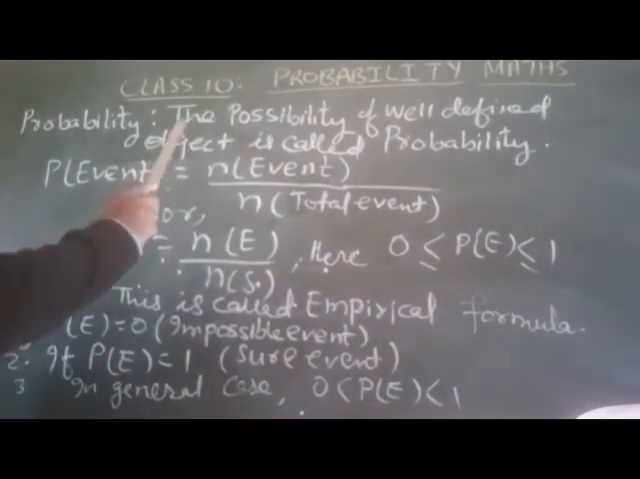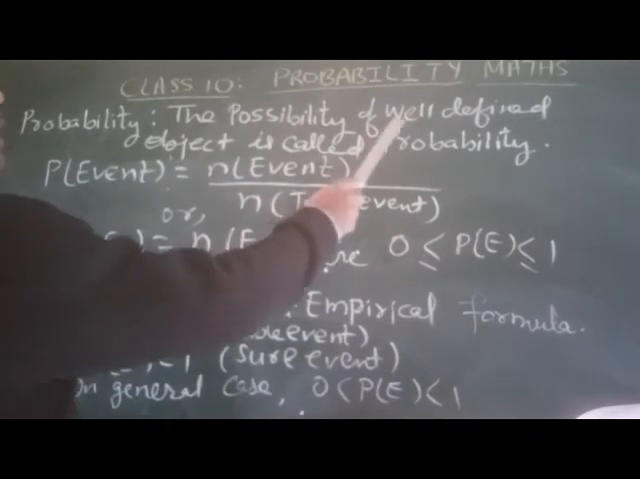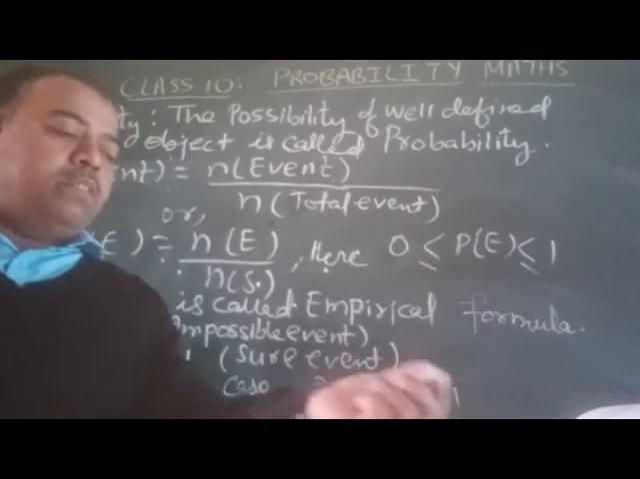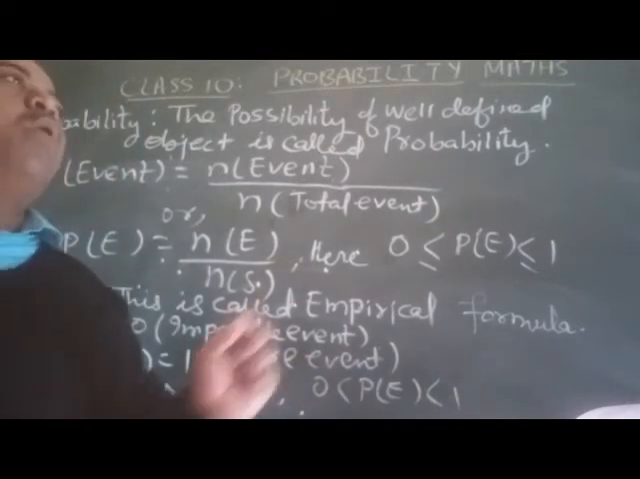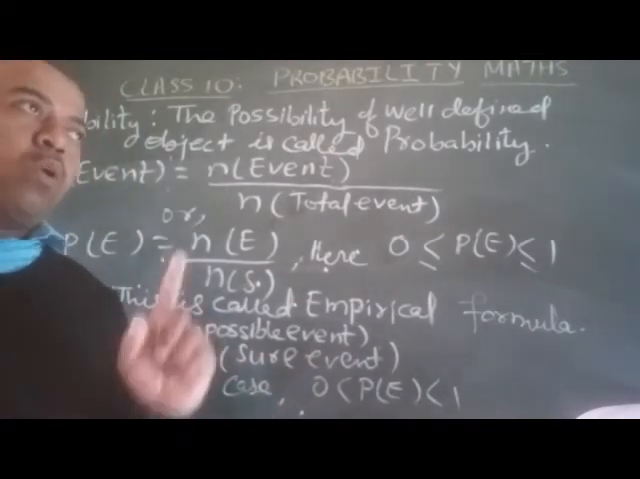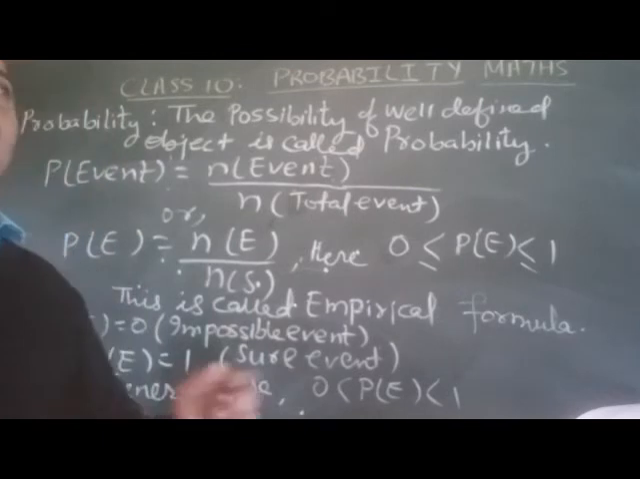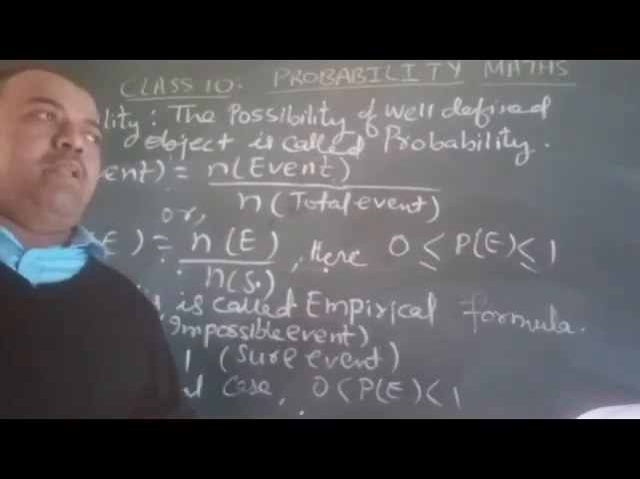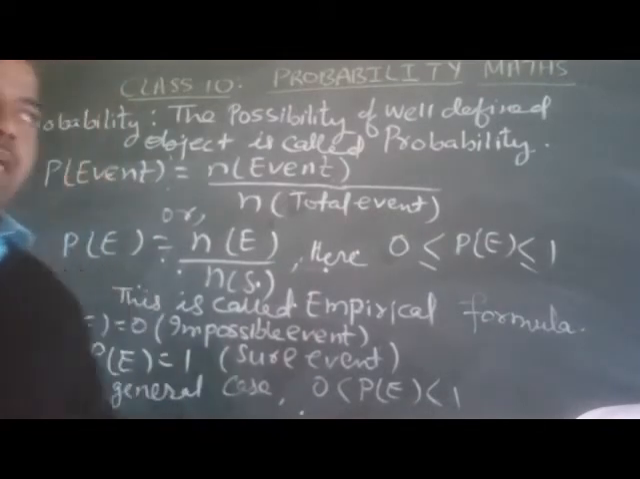The possibility of a well-defined object is called probability. What is the meaning of this? Possibility of a well-defined object means the object that you can count easily, that is not qualitative, it should be quantitative, and it is easily defined, it is well defined. So that is called probability.